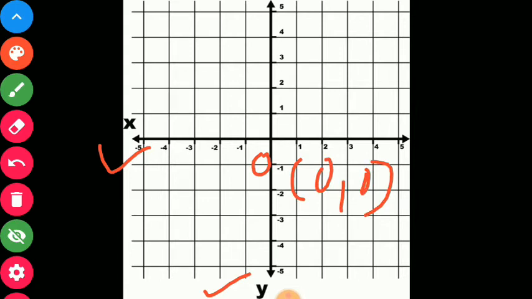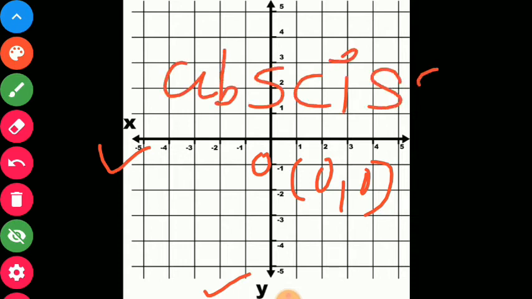That's why at the point O our x value is 0 and our y value is also 0. Now we also call the x-coordinate the abscissa and the y-coordinate the ordinate.